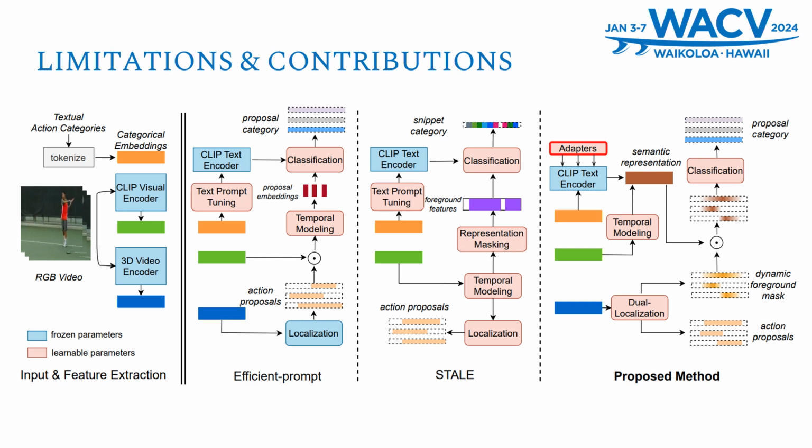So in our method, we design a dual localization mechanism, not only to determine the proposal boundaries but also to segment the semantic embedding synthesized from CLIP. And as for the previous methods, they both use text prompt tuning, but in our method, we integrate an efficient fine-tuning method known as adapter to adapt a large-scale vision language model to the video domain.